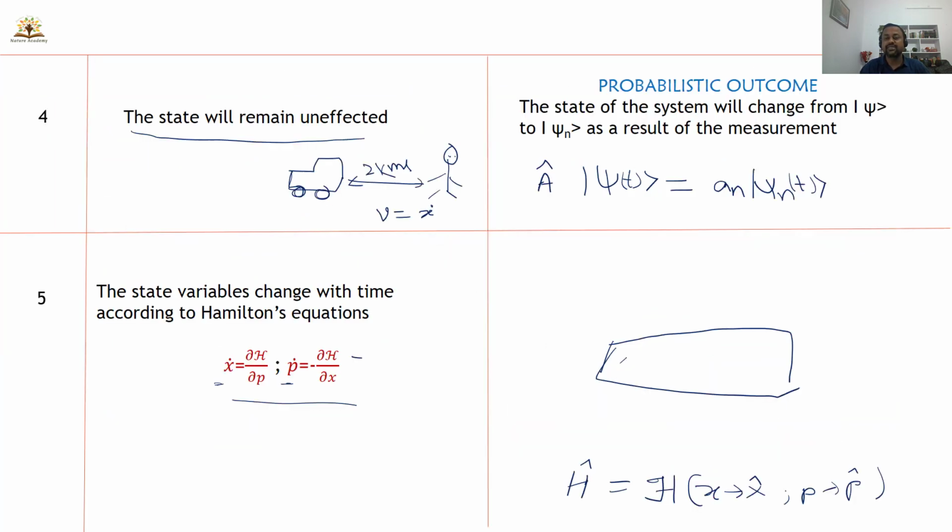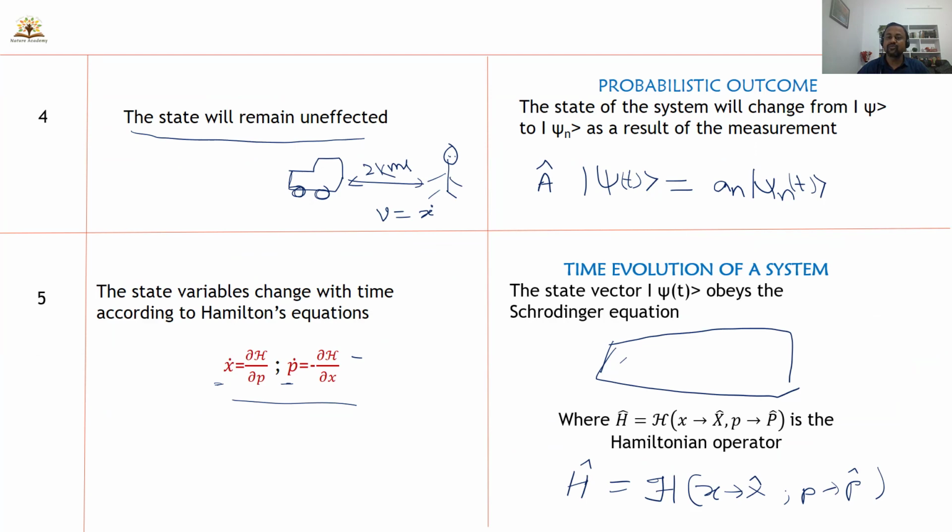The fourth one is the probabilistic outcome. So if you do some measurement on the system, what will you get? It deals with the probability. And the fifth one is the time evolution of a system. If you know the state of the system at time t equals 0, you can also calculate the system at time not equal to 0. That means psi of x, t you can find if you know psi of x comma 0.